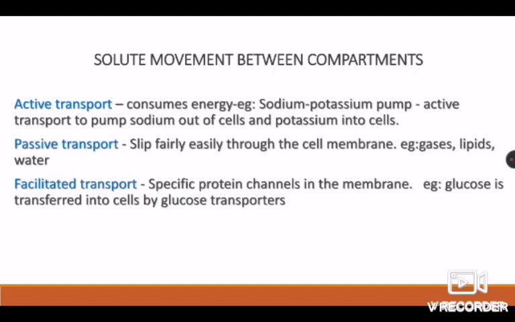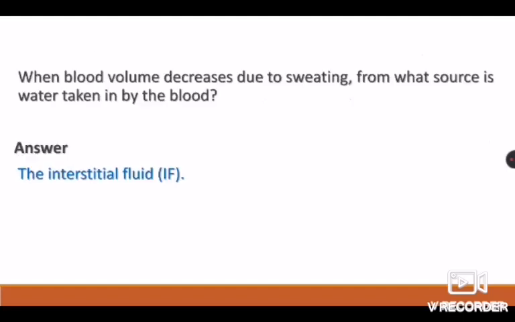Passive transport does not consume energy. For example, substances slip fairly and easily through the cell membrane. Examples are gases, lipids and water. This can be called a process of diffusion also. Another method of movement of solute is facilitated transport. Specific protein channels in the membrane help or facilitate transport of the solutes across the compartments. For example, glucose is transferred into cells by glucose transporters.